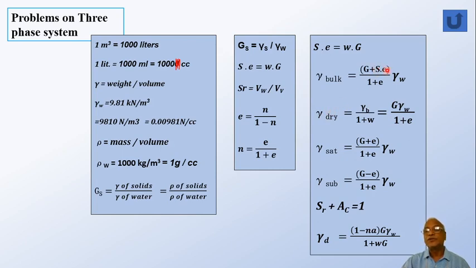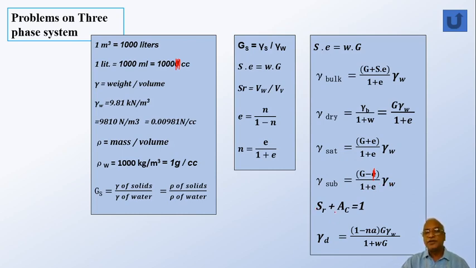So if you put 0 here, you get G gamma W divided by 1 plus e. Gamma saturated, again here S is 1, so directly you will be getting G plus e divided by 1 plus e into gamma W. Gamma submerged, you will be getting, no, this is G minus 1 divided by 1 plus e. I will correct even that also. This is G minus 1 divided by 1 plus e into gamma W.